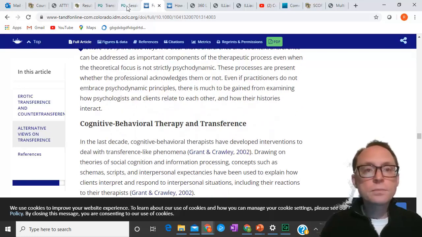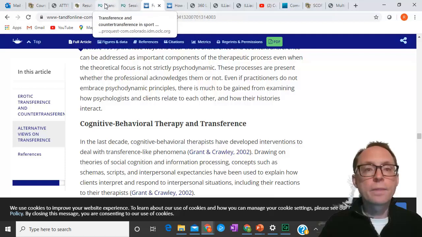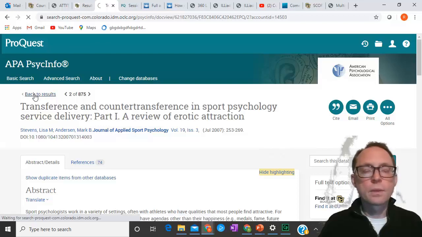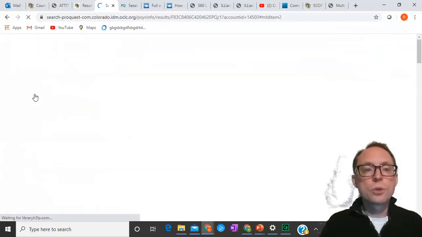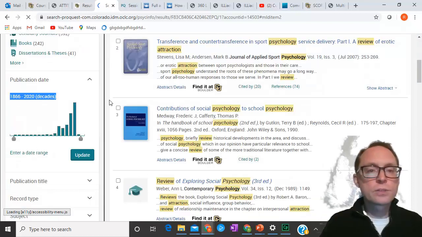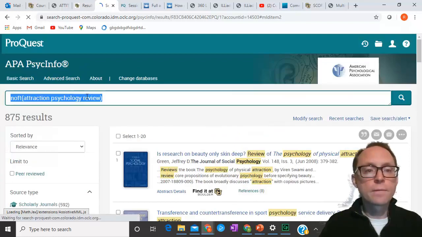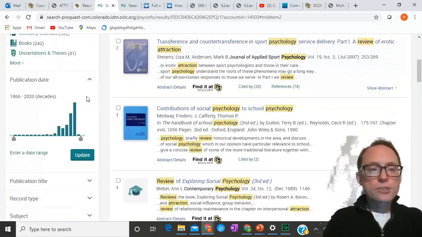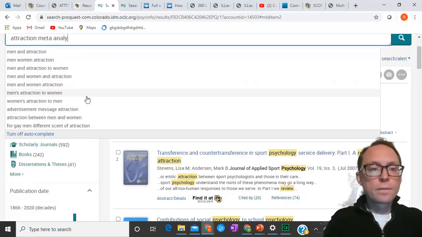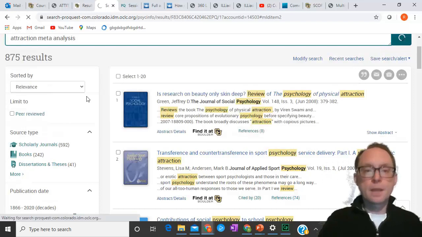Now, let's go back and look for a meta-analysis. So we're going to change our search now. Let's go back to attraction meta-analysis.